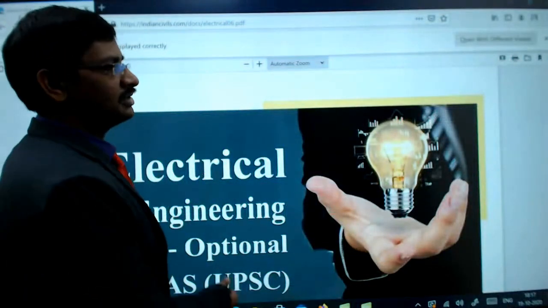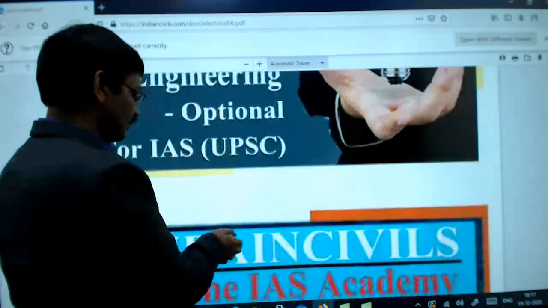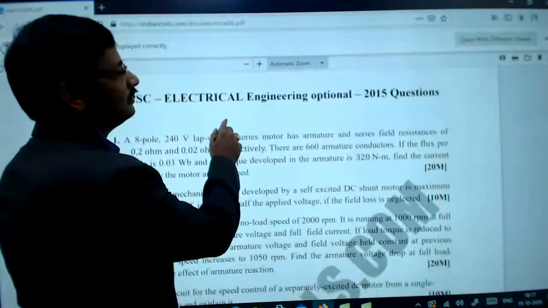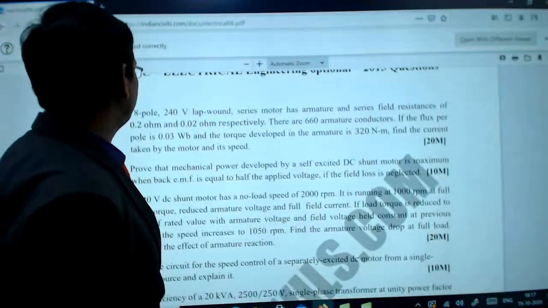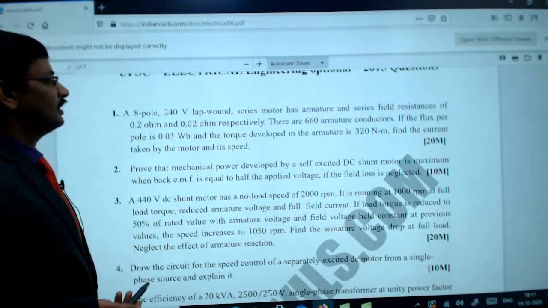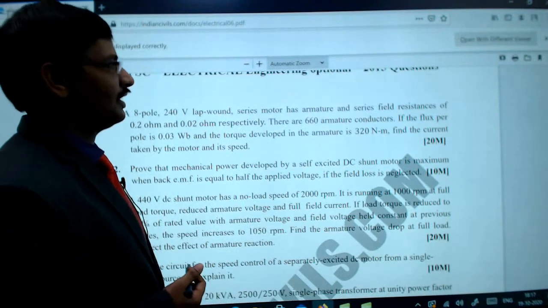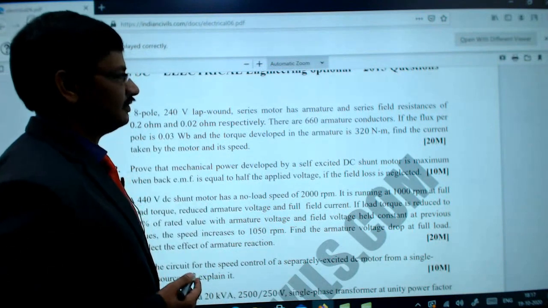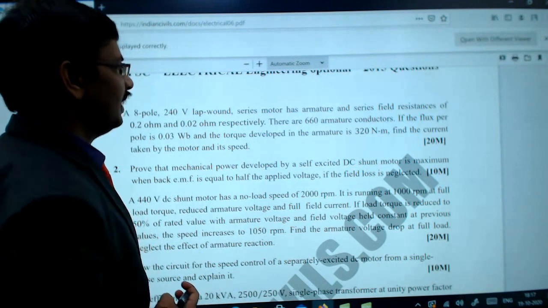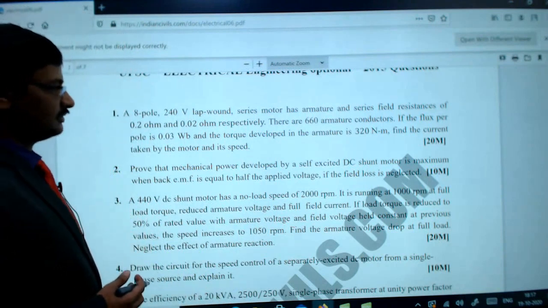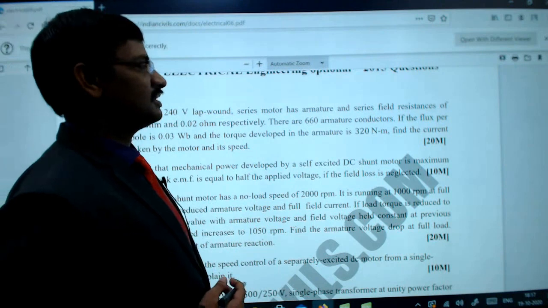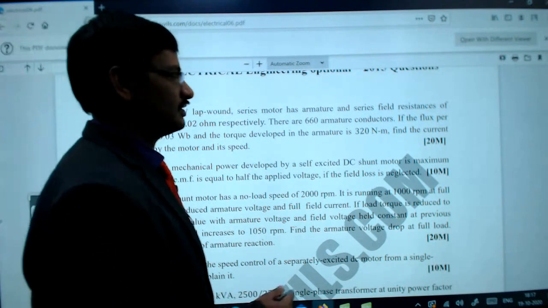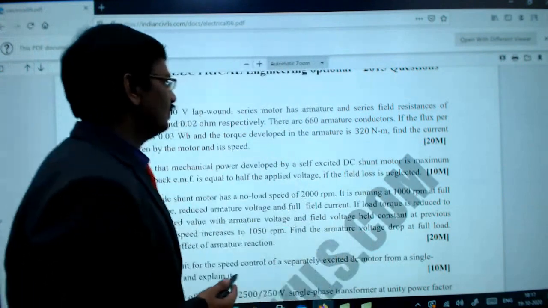This is the document involving the previous year questions of electromechanical energy conversion. If you notice, this is from 2015. An 8-pole, 240 volts lap wound series motor has armature and series field resistance of 0.2 ohms and 0.02 ohms respectively. There are 660 armature conductors. If the flux per pole is 0.03 Webers and the torque developed in the armature is 320 Newton meters, find the current taken by the motor and its speed. This was given for 20 marks, and it is related to a series machine.